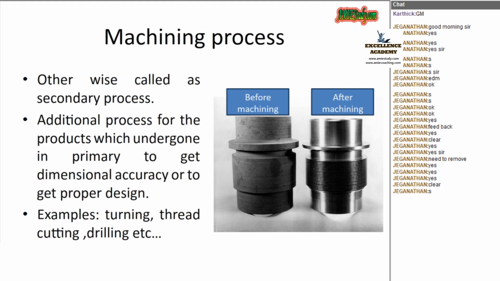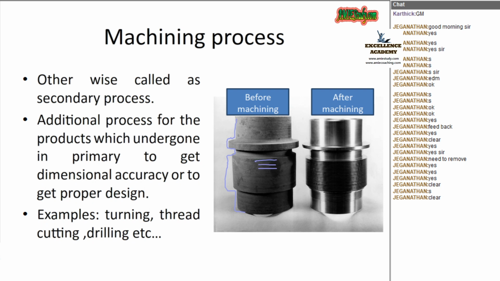Clear, Jagannathan? Okay, fine. You can see the figure here. This is the product which I got from casting, and this is not at all in a finished manner. So what should I do? I hold that material in a lathe and finish it.